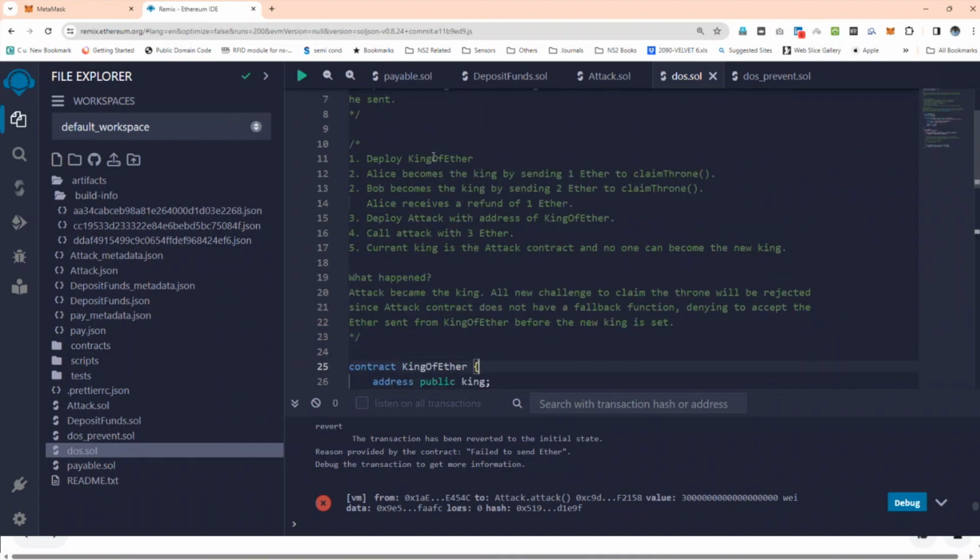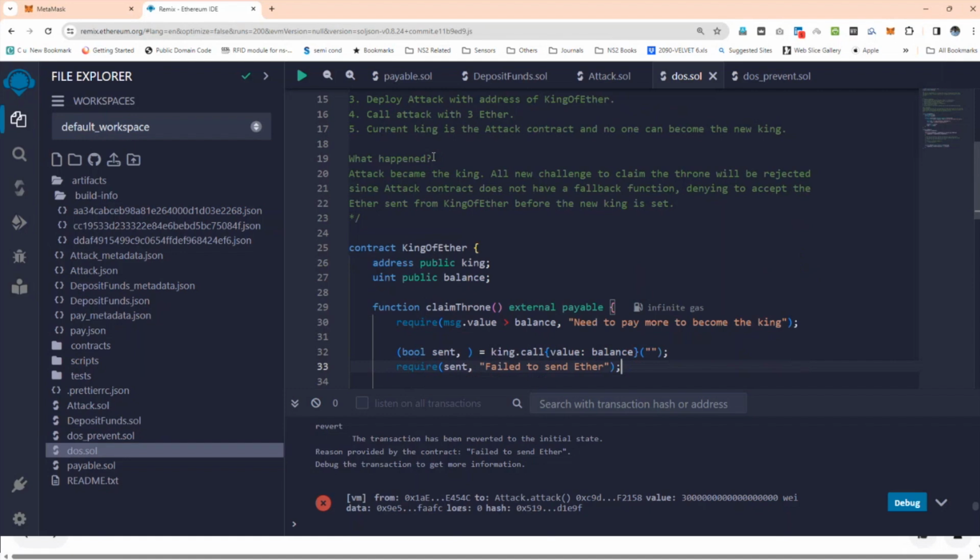So this is the King of Ether. The contract name is KingOfEther. We have an address public king and the balance. Claim throne is external payable, and you need to pay more to become the king.